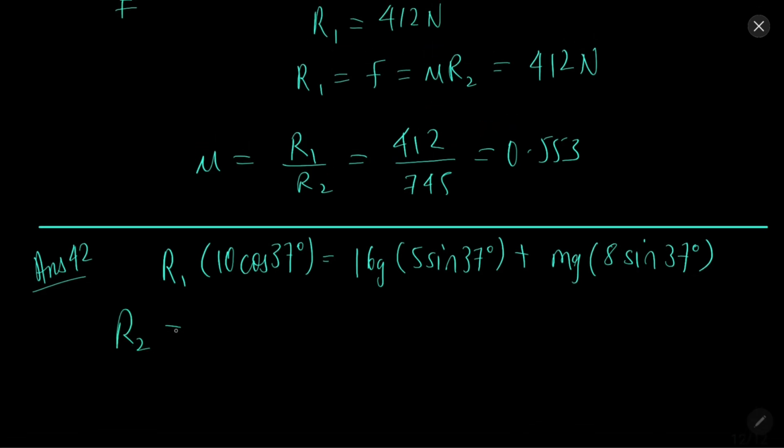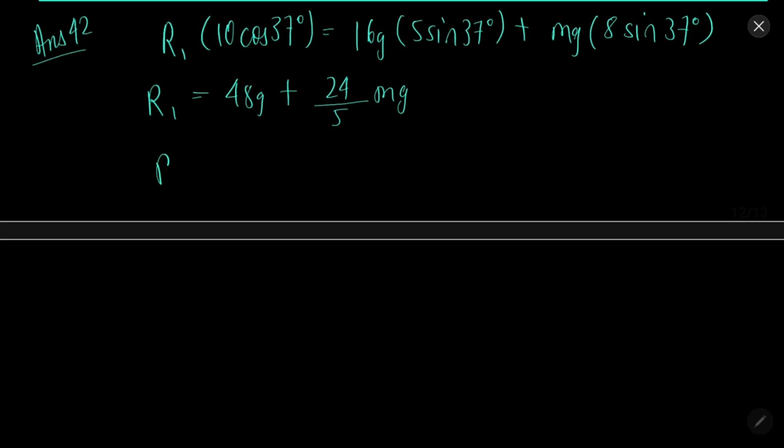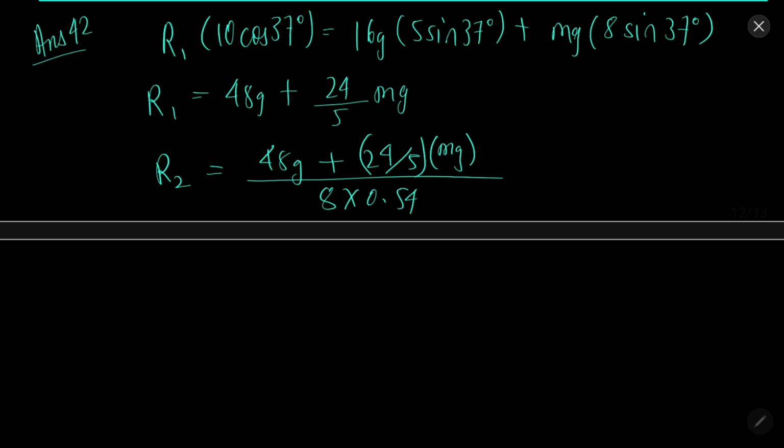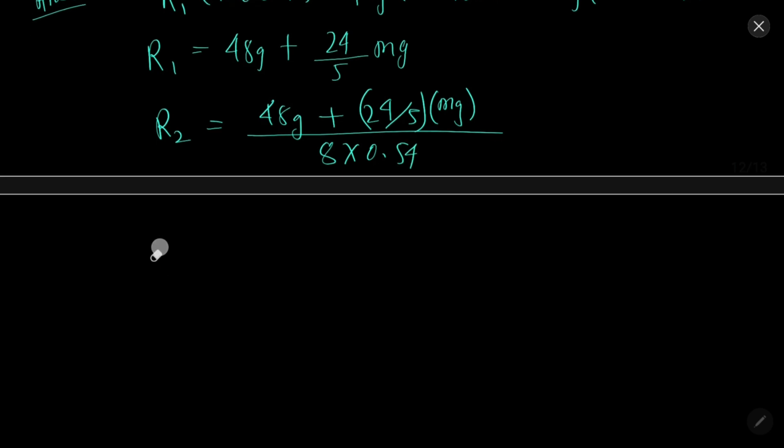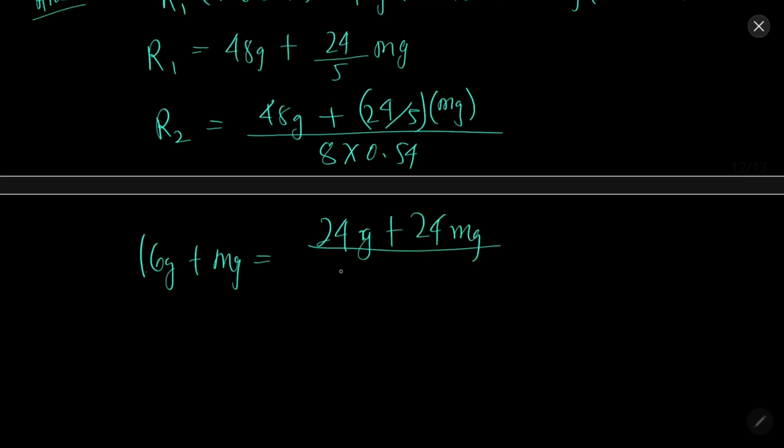So R1 will come out 48g plus 24 by 5 mg, and similarly R2 will come out 16g plus mg over 8 into 0.54. So by these two equations, 16g plus mg equals (24g plus 24 mg over 5) over 8 into 0.54. So from this m will come out to be 44 kilogram.